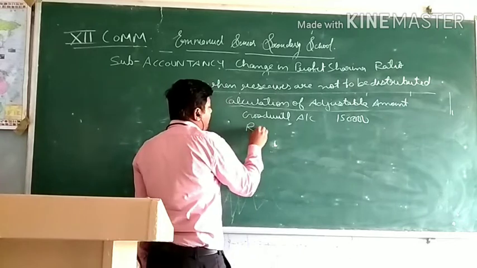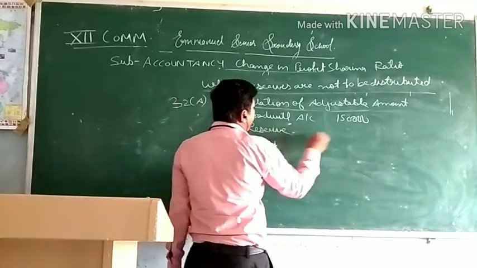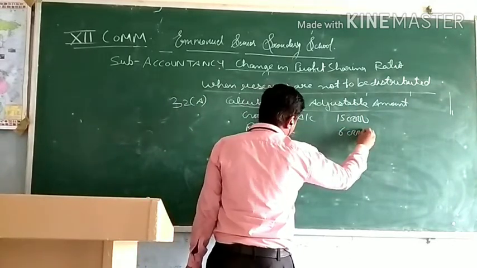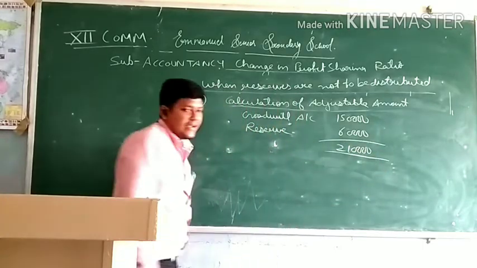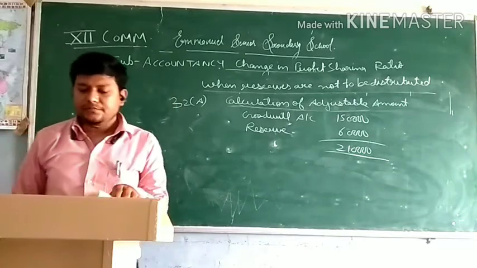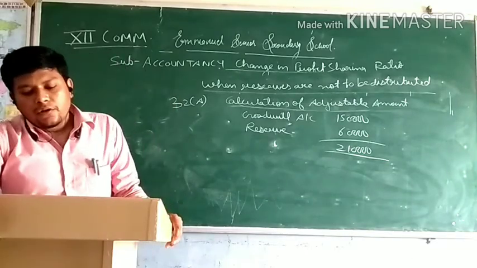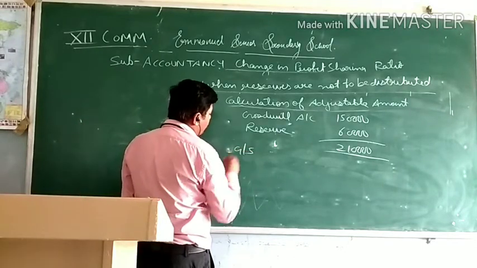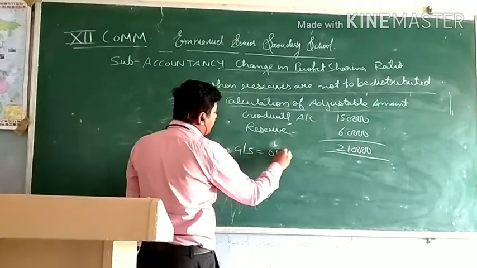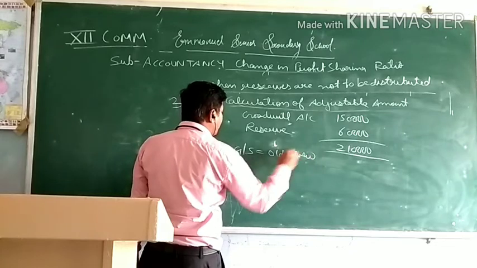And reserve is 60,000. Total adjustable amount 2,10,000. Now we will calculate gaining and sacrificing ratio by subtracting new ratio from the old ratio.